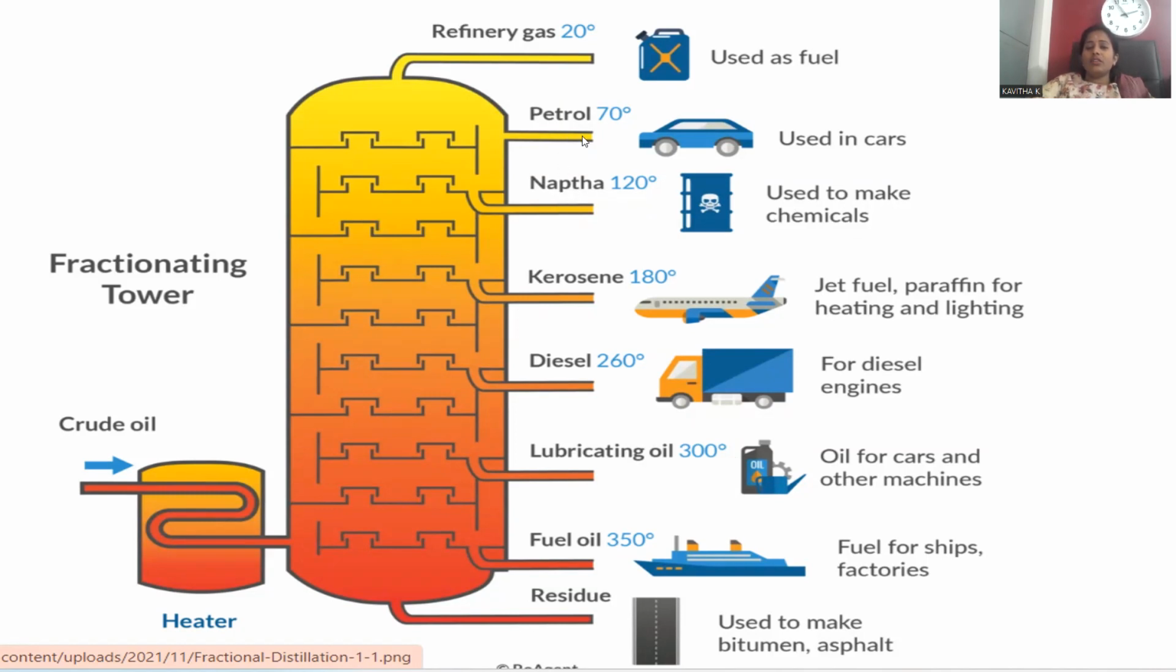The next fraction is called petrol, where the petrol fraction is collected at 70 degrees centigrade, and it is used in cars. It's the best car fuel, right? And the next is called refinery gas, the uncondensed gas. All these fractions are obtained in liquid form, and as we descend, density gradually increases and they become more viscous. At the bottom, whatever residue we have is purely solid.